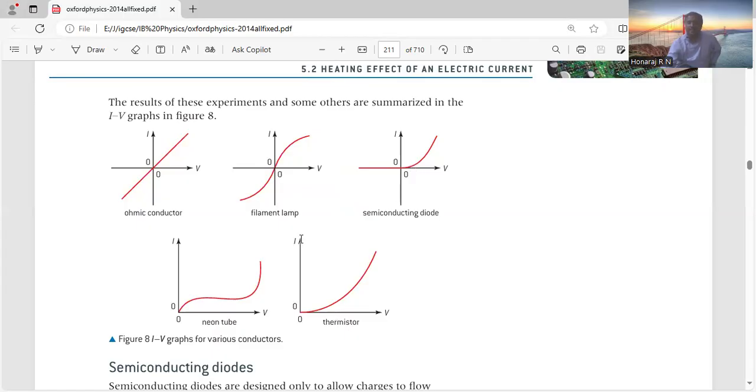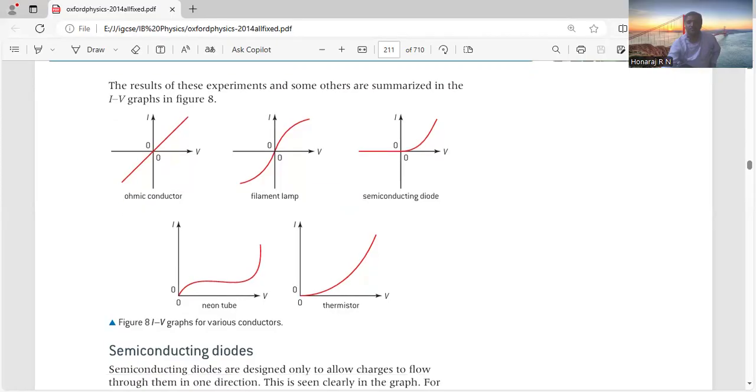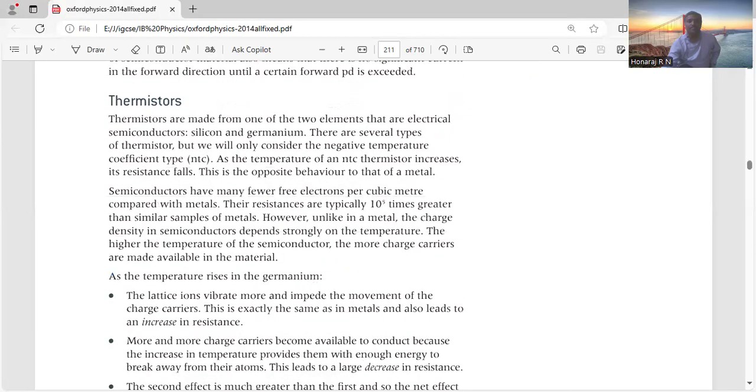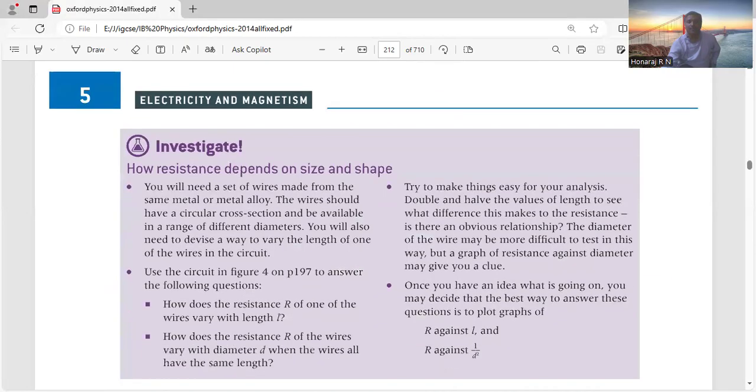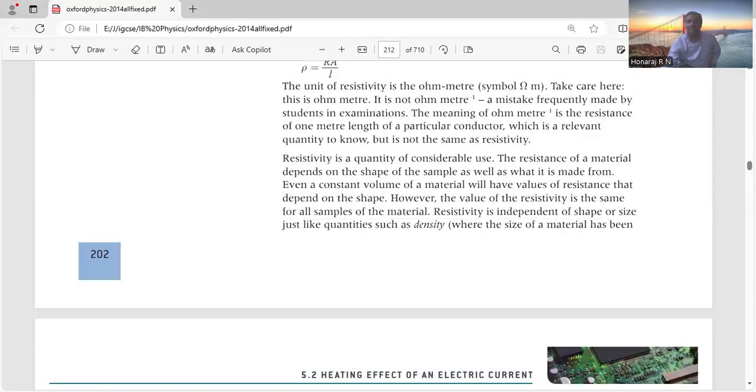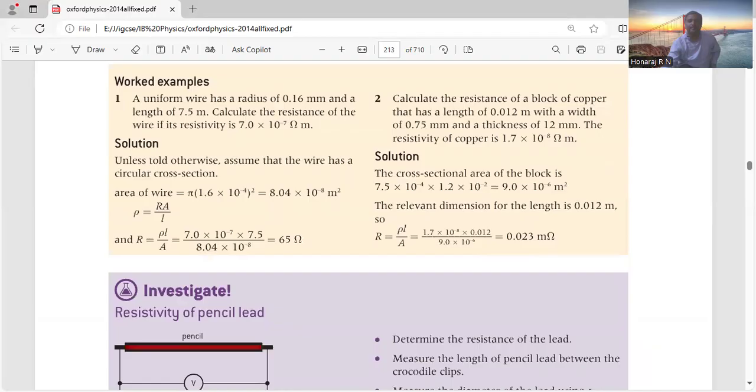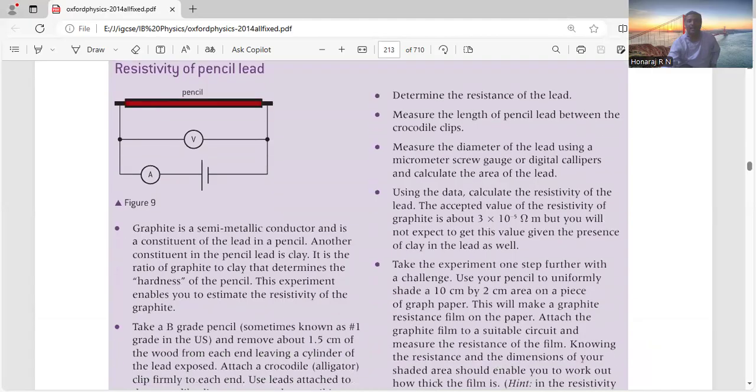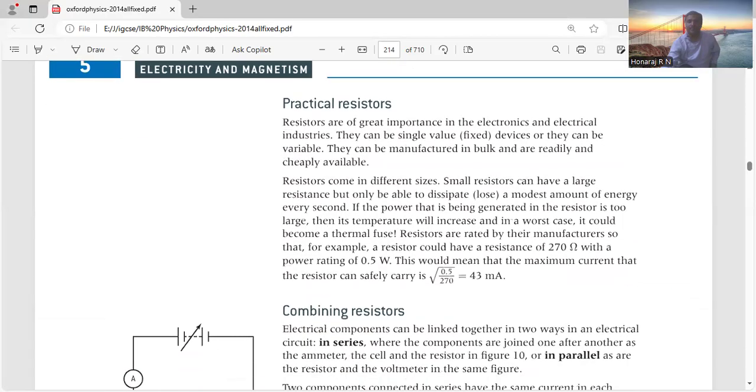Then you can see the IV characteristics of a thermistor. What is a thermistor? A temperature-controlled resistor. As the temperature increases, resistance decreases. It also does not obey Ohm's law. The neon tube also does not obey Ohm's law. This is the small introduction I can give you. I will discuss the problems and the remaining part of our IB syllabus and projects in upcoming videos.